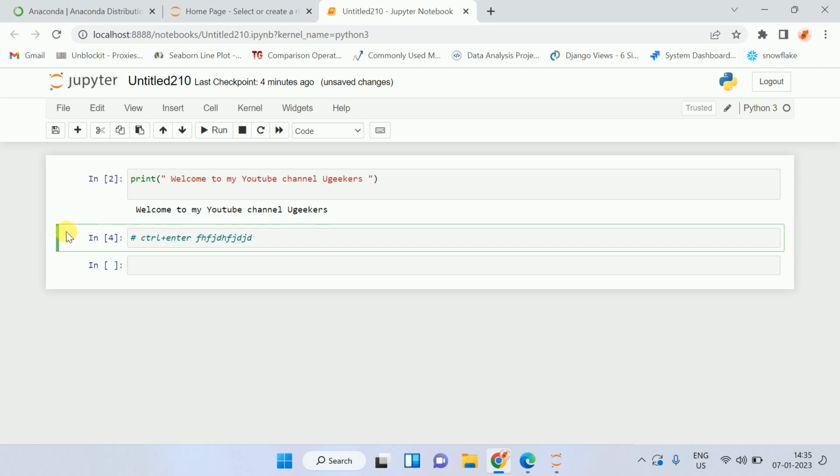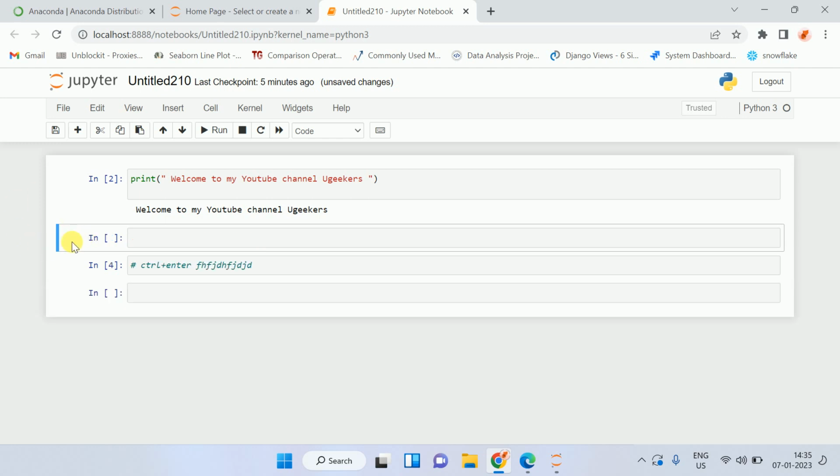So for making it blue, just click here. Just select this cell. Once you have selected that cell, just press A. Whenever you press A, you will be able to create a cell above that cell.